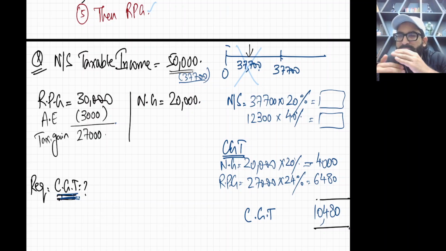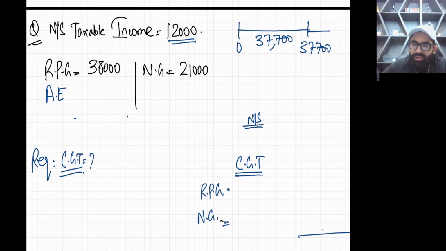Now we'll move on to the next question, in which sometimes some of the first basic rate band will be unused. Your non-savings income will be less in the next question, so your basic rate band will be unused. Now you have non-savings taxable income of 12,000. Taxable income means personal allowance is already deducted.